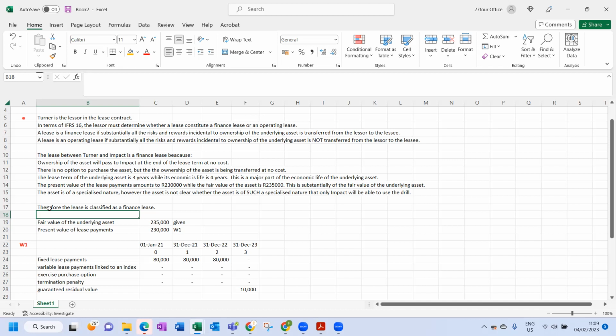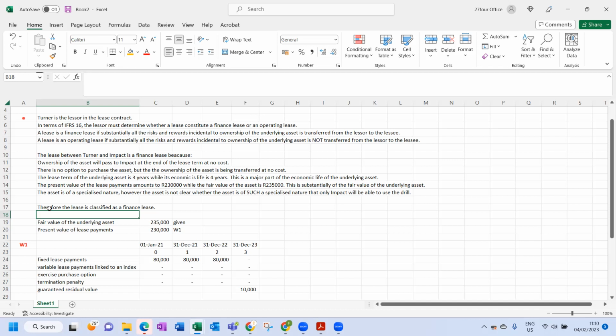Okay, so how do we get to that? So we will first test whether it is a finance lease or not. Because if it's not a finance lease, only then can it be an operating lease. So therefore, we're going through the criteria for a finance lease. There are those 5 criteria, okay?